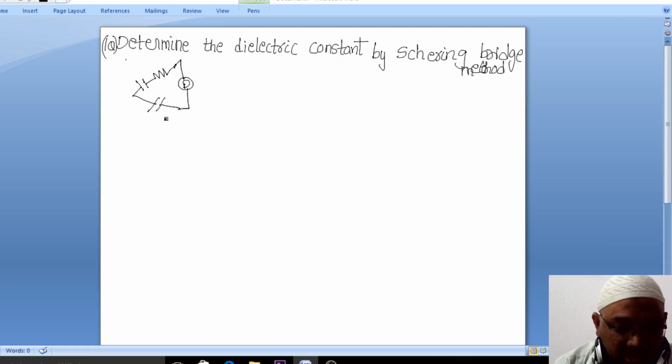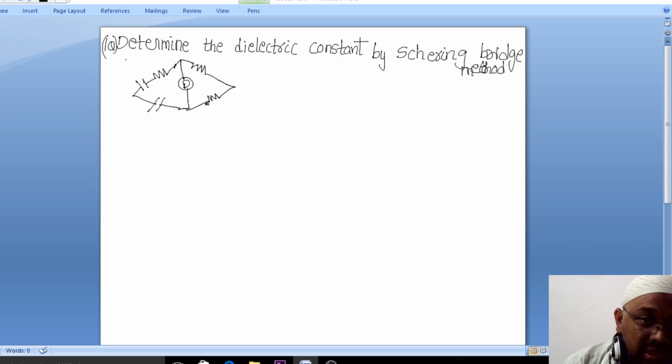It is the same thing we discussed in intermediate. Again, you will have a variable resistor, and here again you will have a resistor.